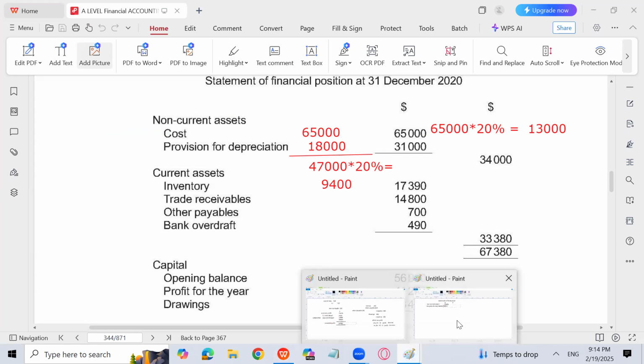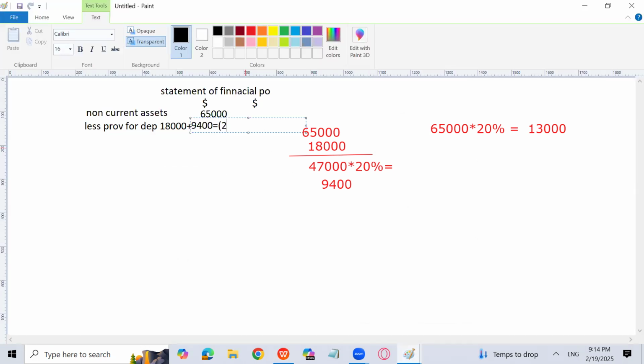So how much will it come? That is going to be 27,400. So what is the amount of net non-current assets? 65,000 minus 27,400. How much will it come? So 37,600. Yes, sir. Okay.